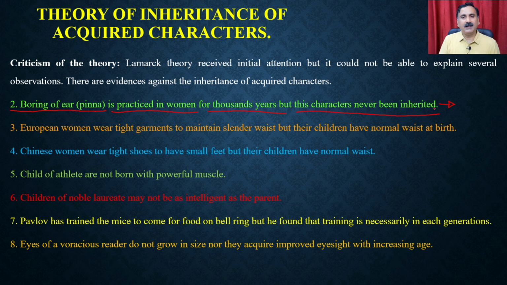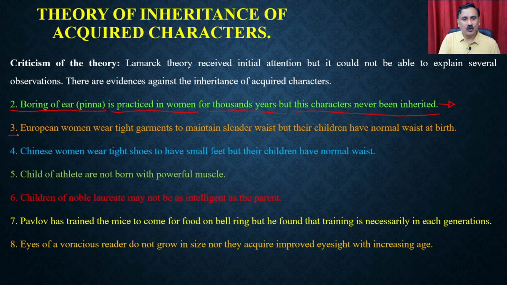You know that in every civilization, the women as well as the men for some time are piercing their ear pinna so that they can wear different types of ornaments. But this piercing, which is a kind of practice happening from generation to generation, even then you won't see a newborn born with the hole actually.